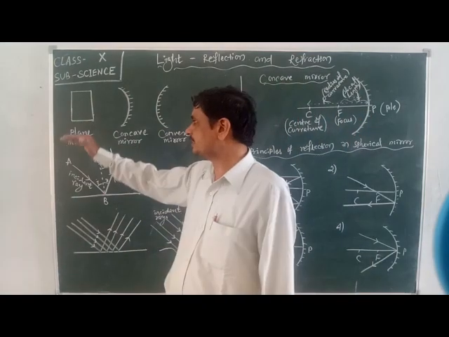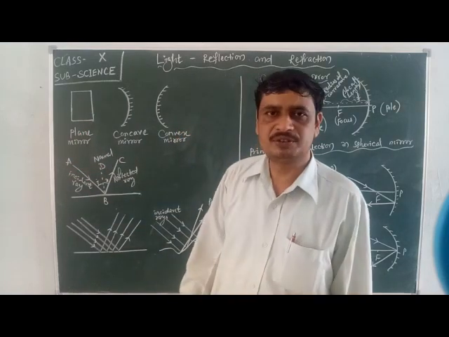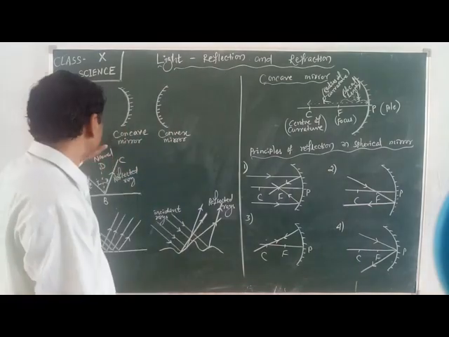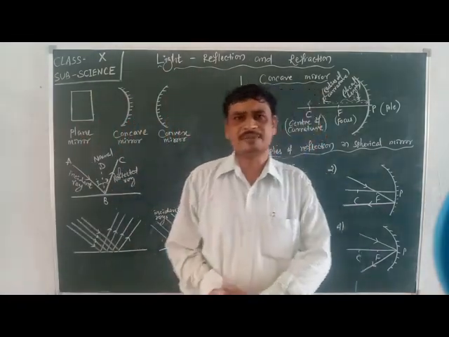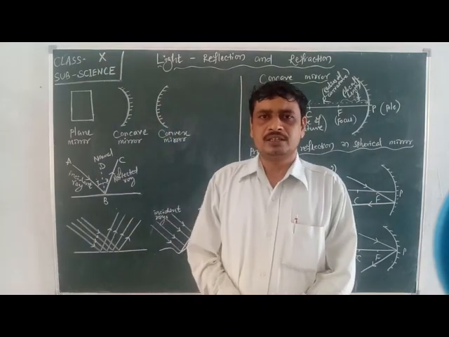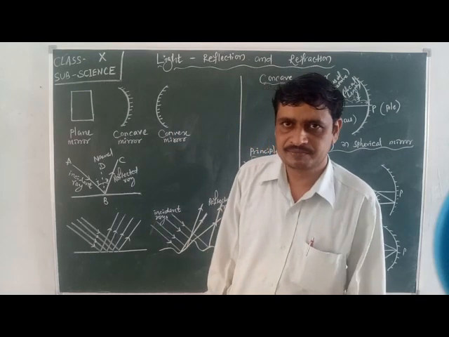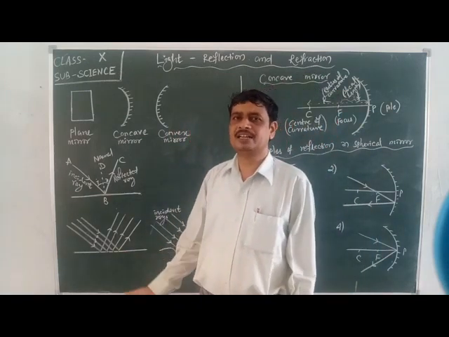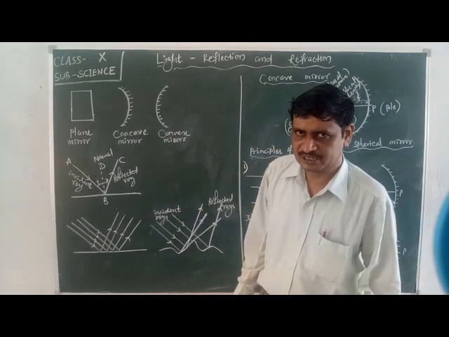Like first, we discuss what type of images are formed by plane mirror. Here, first we should know image. Image means the actual representation of an object by the process of reflection or refraction, that is called image.